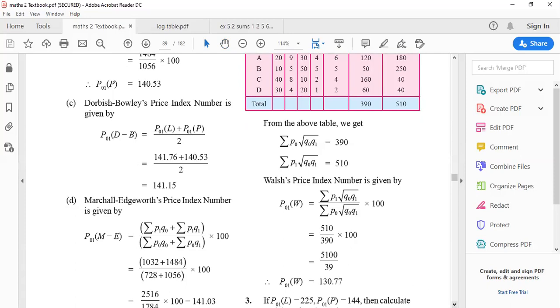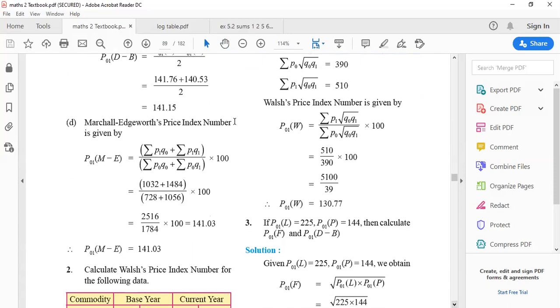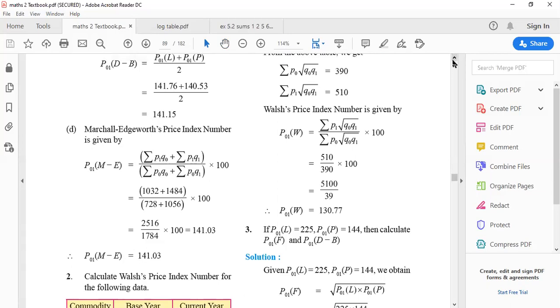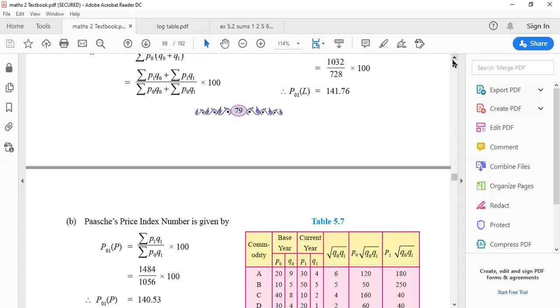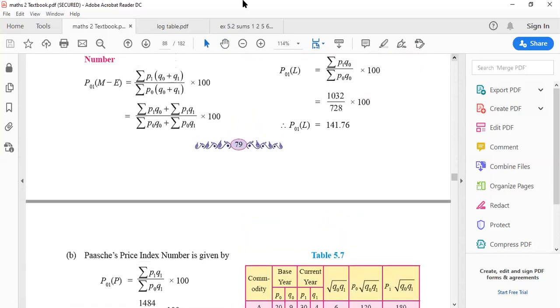Then comes Marshall Edgeworth. Marshall Edgeworth का logic was Laspeyres का numerator plus Paasche's का numerator upon Laspeyres का denominator plus Paasche's का denominator into 100. So I'll show you what they did. Simple logic. Come back to the original formula. Can you all see the formula over here? Yeah. So Laspeyres का numerator. What was the numerator? 1032. What was Paasche's का numerator?